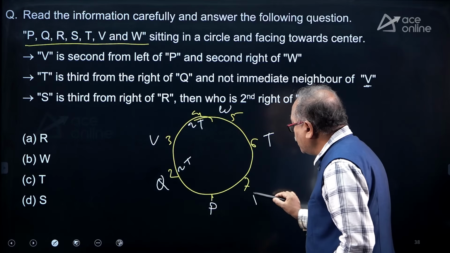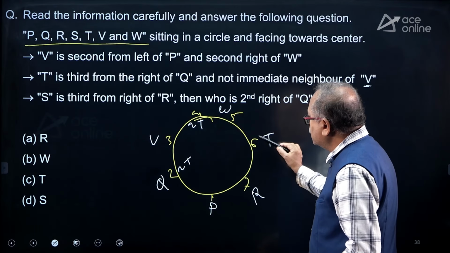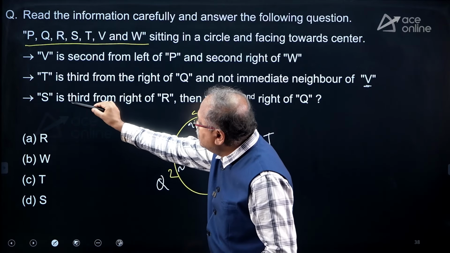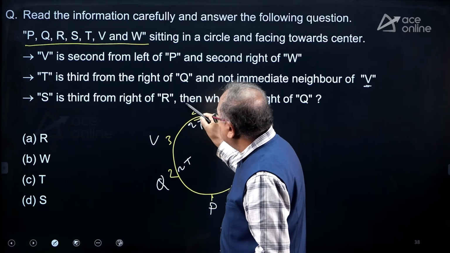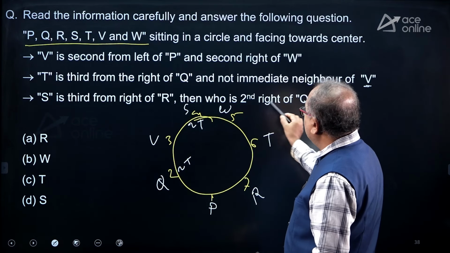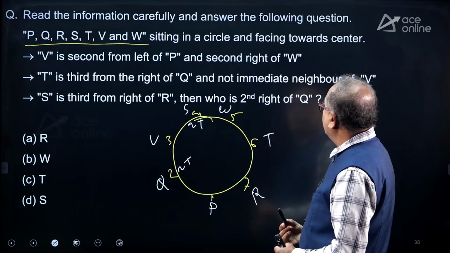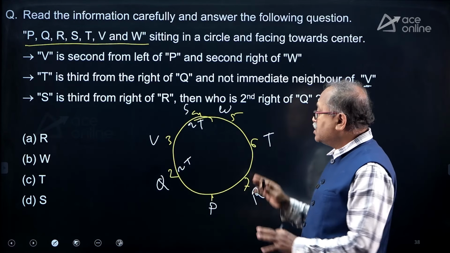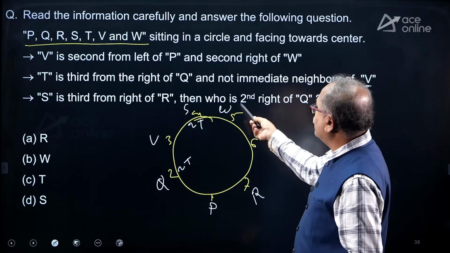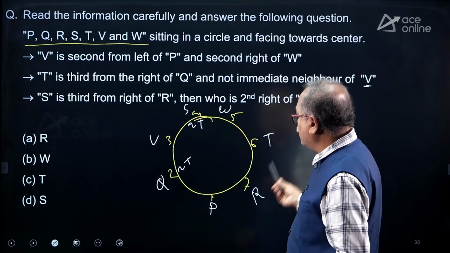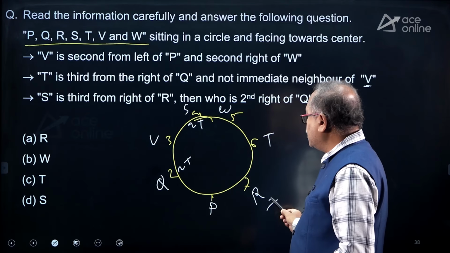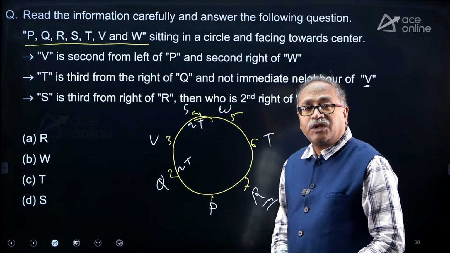If I place R over here: first right, second right, third right, and the third right is S. S is third right of R. Now, who is second to the right of Q? The arrangement is completed, so the question is a formality only. This is Q, this is left, this is right. Second right is R. That's your answer, option A.